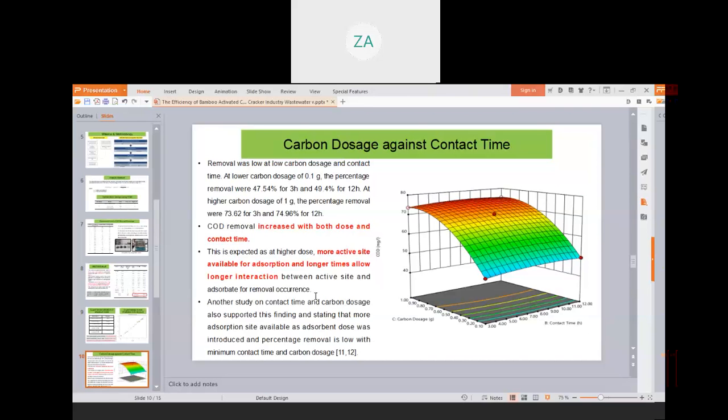for the relationship between carbon dosage and contact time, the removal was low at low carbon dosage and contact time. At a lower carbon dosage of 0.1 gram, the percentage removal was 47.54% for 3 hours and 49.4% for 12 hours. At a higher carbon dosage of 1 gram, the percentage removal was 73.62% for 3 hours and 74.96% for 12 hours. The COD removal increased with both dose and contact time. This is expected as at a higher dose, more active sites are available for adsorption, and longer time allows for longer interaction between active sites and adsorbate for removal to occur.